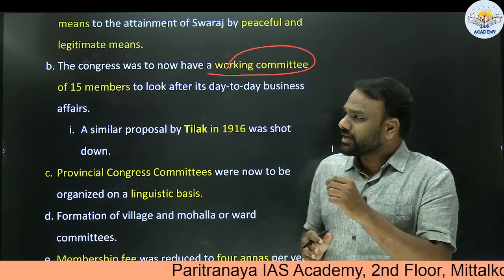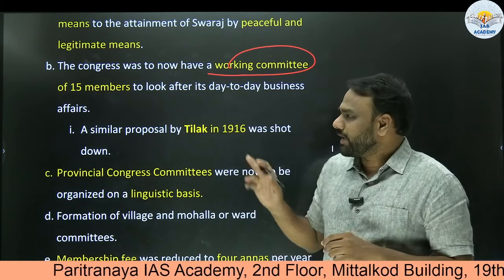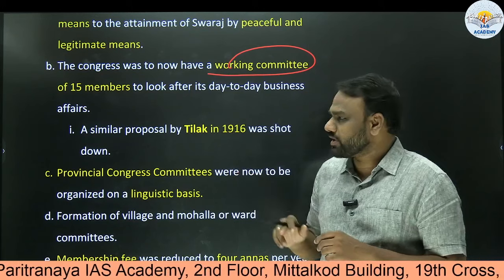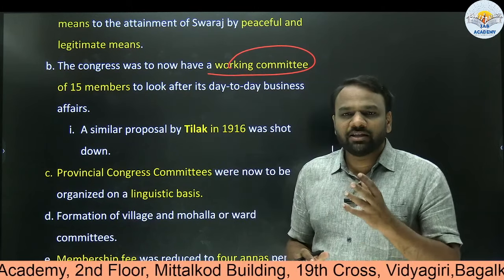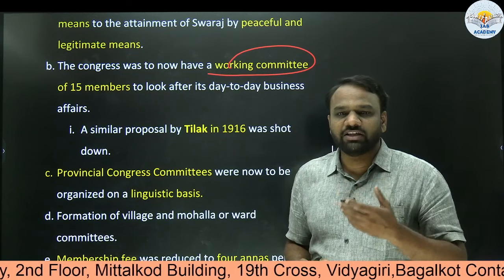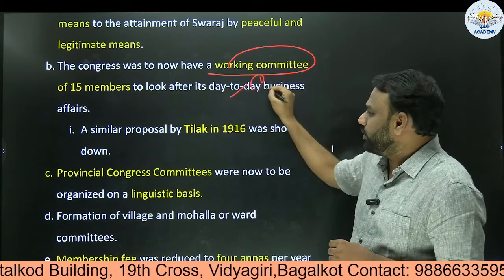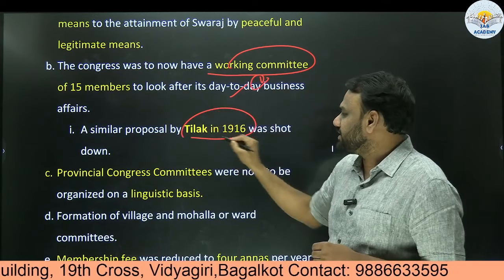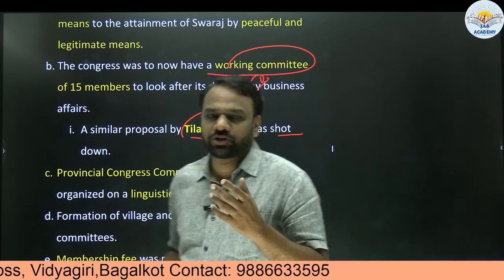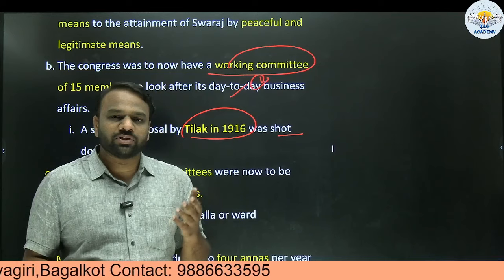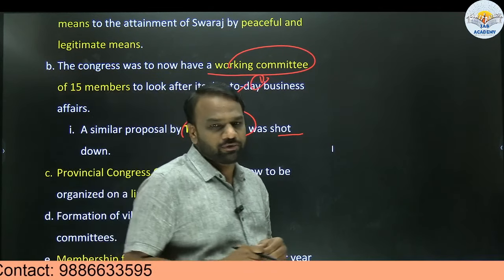When Tilak made such a proposal in 1916, it was rejected. But in 1920, in this Nagpur session, when Gandhiji makes a similar proposal, it was accepted, and this indicates the type of influence which Gandhiji had started wielding on the Indian National Congress. So an important point to note: a similar proposal by Tilak in 1916 was shot down. From the prelims point of view, they may ask you a question like, in which of the following sessions was the Congress Working Committee created? In the Nagpur session.